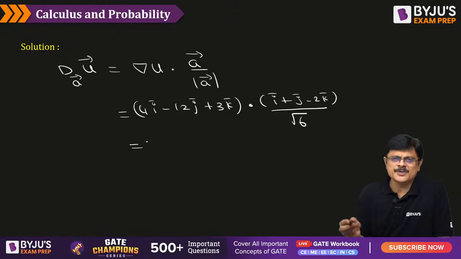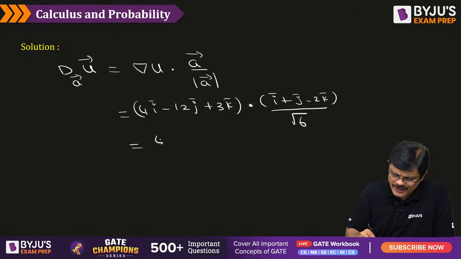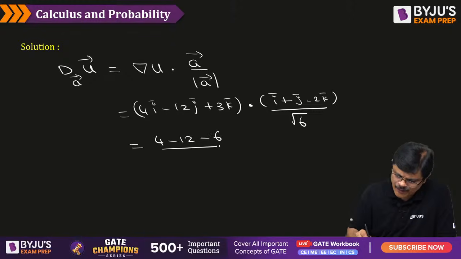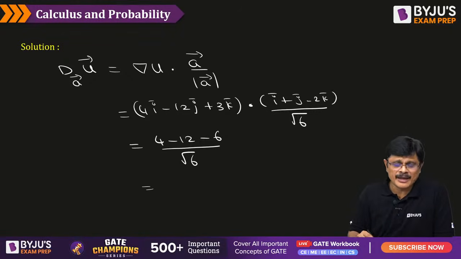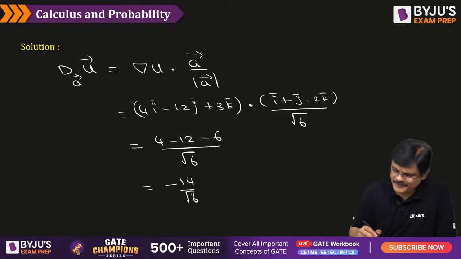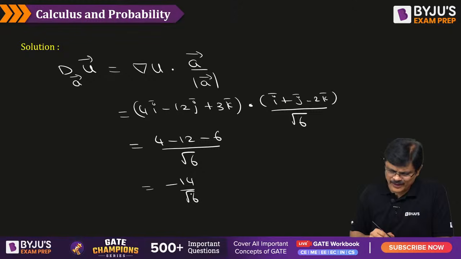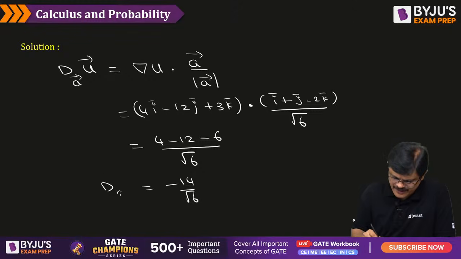Now dot product: corresponding components you multiply. 4 into 1 is 4, minus 12 into 1 is minus 12, 3 into minus 2 is minus 6, upon root 6, which is nothing but minus 18 plus 4, minus 14 by root 6. Minus 14 by root 6 is the directional derivative, my dear friends. So the answer is minus 14 by root 6. Is it clear?